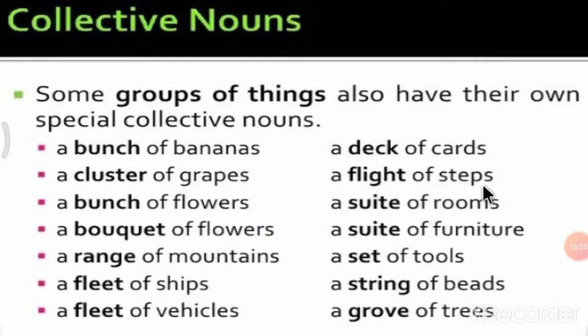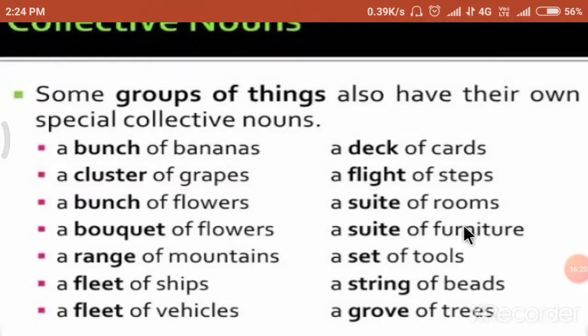A flight of steps or stairs means a group of staircase is called flight. A suite of rooms means a group of rooms is called suite. A suite of furniture means a group of furniture is called a suite. A set of tools means a group of tools is called set.